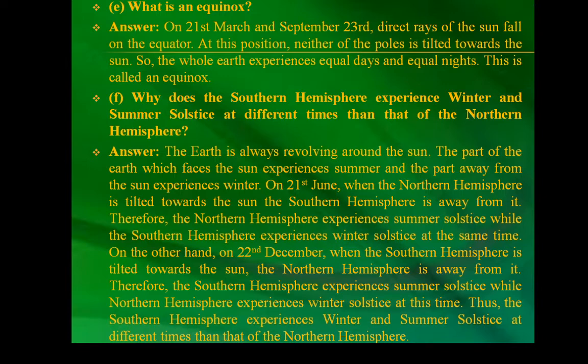On the other hand, on 22nd December, when the southern hemisphere is tilted towards the sun, the northern hemisphere is away from it. Therefore, the southern hemisphere experiences summer solstice while the northern hemisphere experiences winter solstice at this time. Thus, the southern hemisphere experiences winter and summer solstice at different times than that of the northern hemisphere.